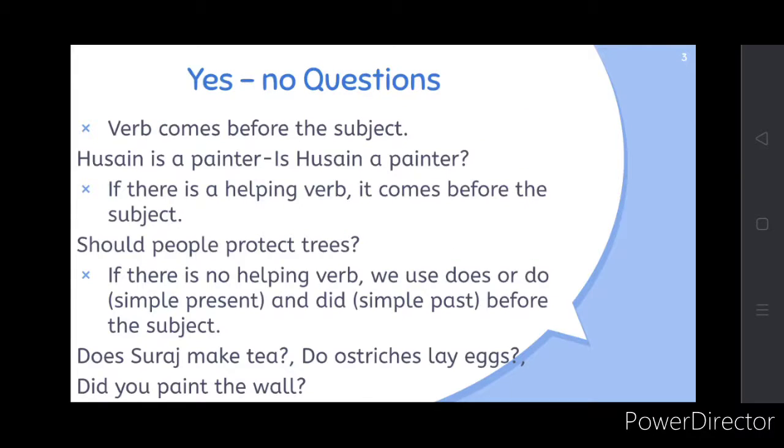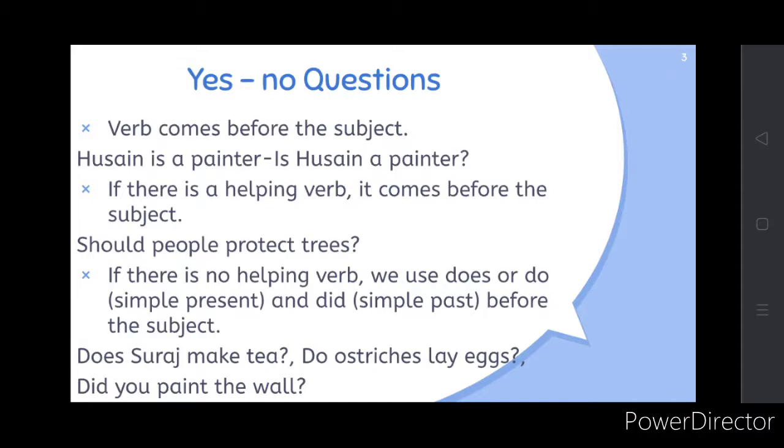Okay, now let us see each type of question in detail. The first one, yes no questions. In this type of question, the verb comes before the subject. For example, Hussein is a painter. If this is the sentence, now what question should we ask to get this answer? So the question would be, is Hussein a painter? And the answer would be yes, Hussein is a painter.